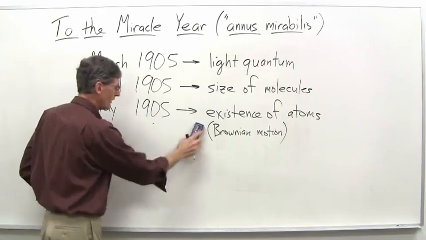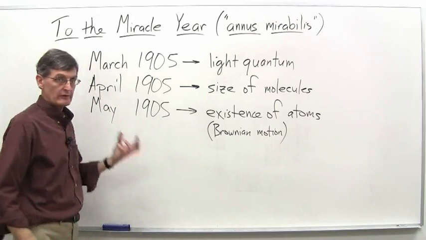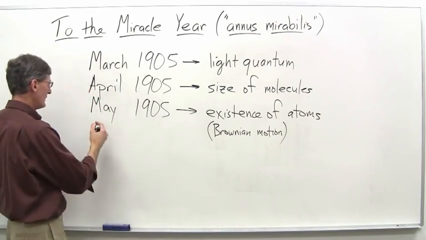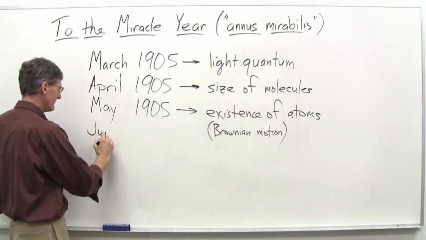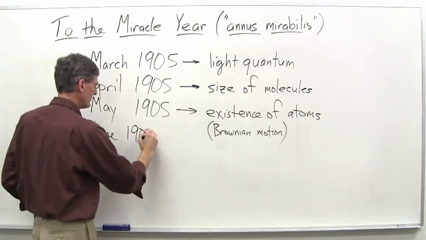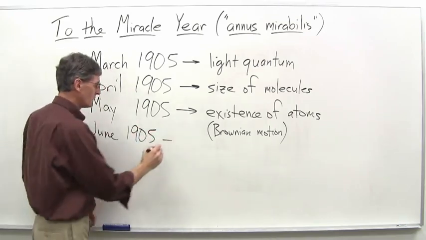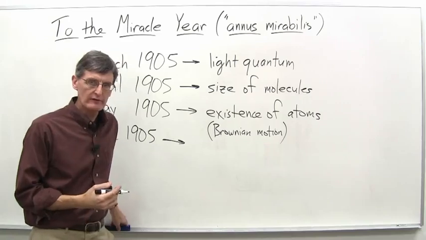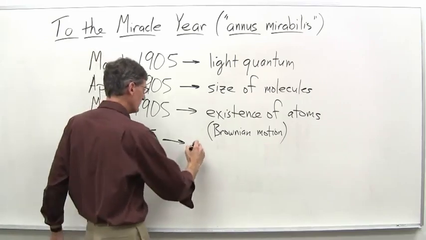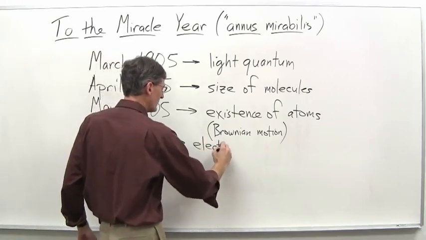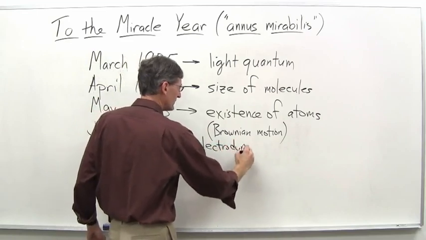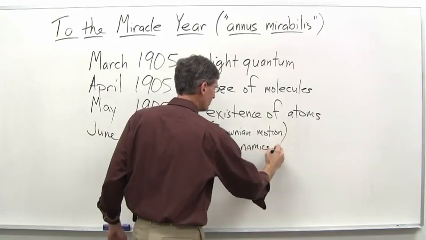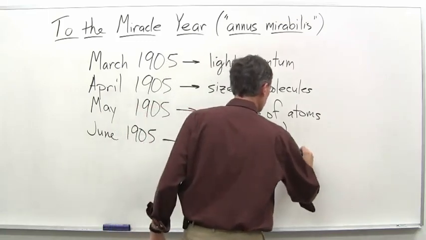So, May 1905, that paper, Existence of Atoms. Now we're into June 1905. And this is the paper on the special theory of relativity. The title of it dealt with the so-called electrodynamics of moving bodies.